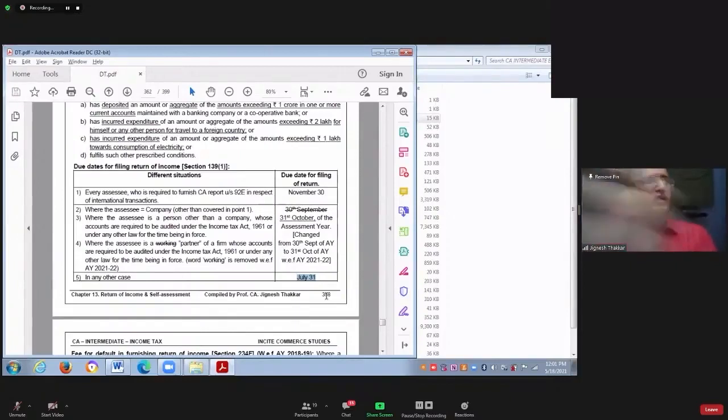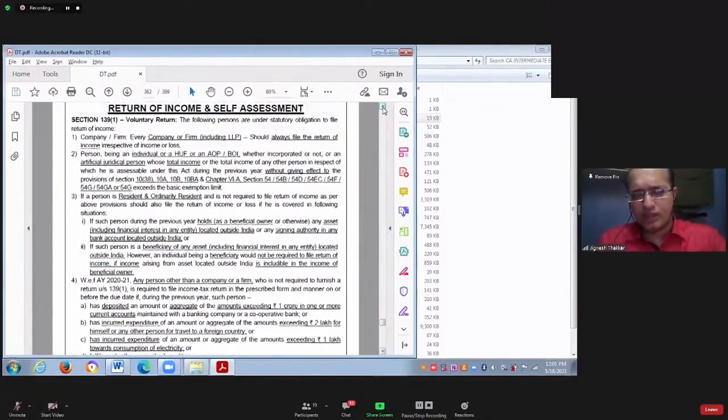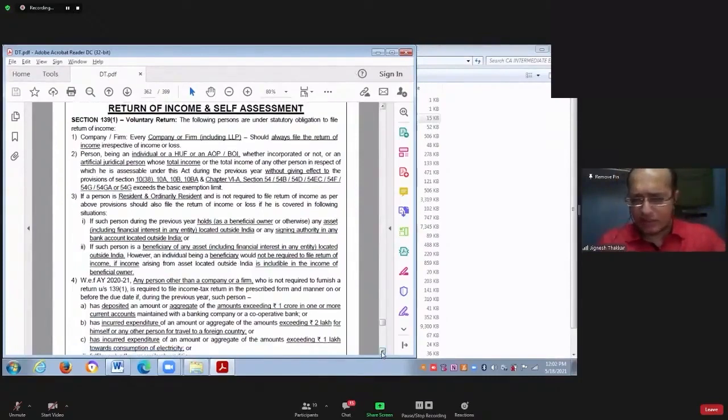Okay. So today we have started this chapter of return of income and self-assessment, and we have completed section 139 subsection 1. Section 139 subsection 1 broadly was divided into 2 parts. It was explaining 2 things. Number 1, under what circumstances it will be mandatory for you to file the income tax return, and number 2, what is the due date for filing the income tax return in different situations. So we have covered section 139 subsection 1.